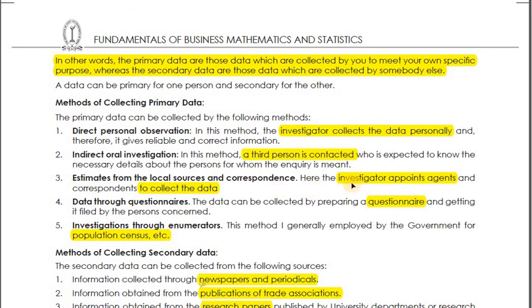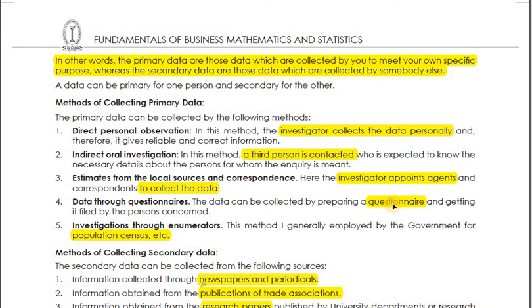Then estimates from the local sources and correspondents. Here you have to appoint some agents who will collect data for you. Then direct data through questionnaire. You have to prepare a questionnaire. On that questionnaire also there can be a separate video. Let's see further what points are included in the syllabus. At that time we'll decide how much detail we are going into.